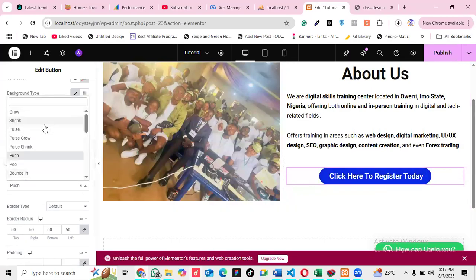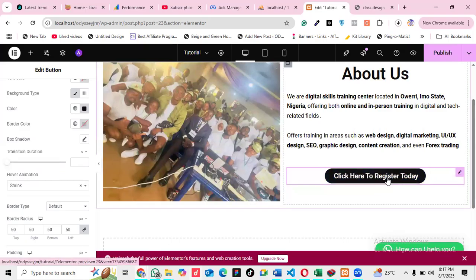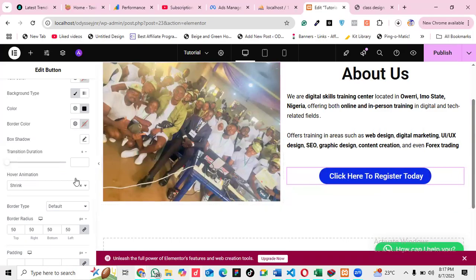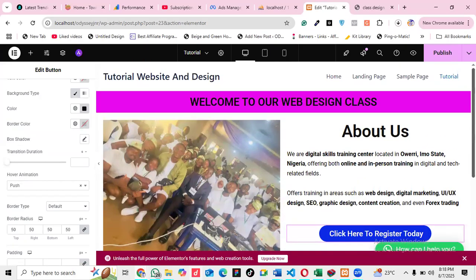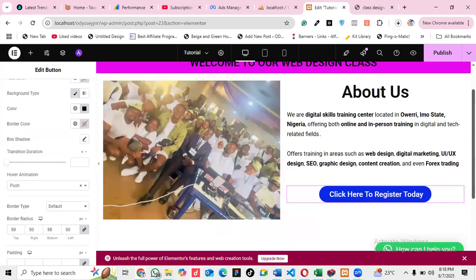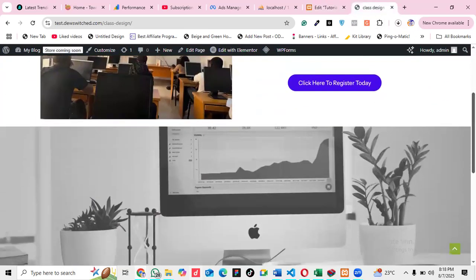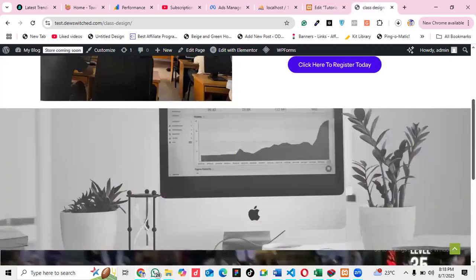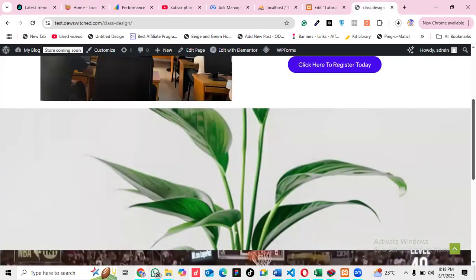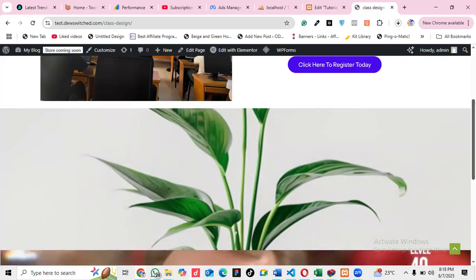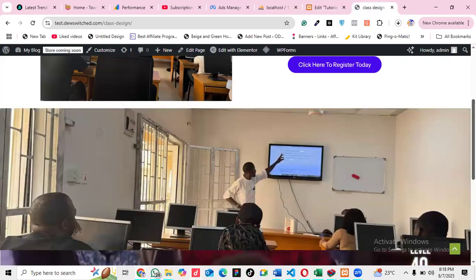So let me change it to something else, maybe shrink. You see, we have a lot of it. Okay, so we have achieved that. You see how we are able to design something of this nature now. So let's see what else we have here. So this one now, the image is just changing by itself.